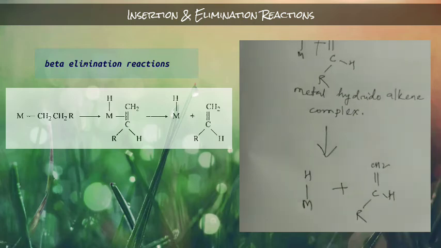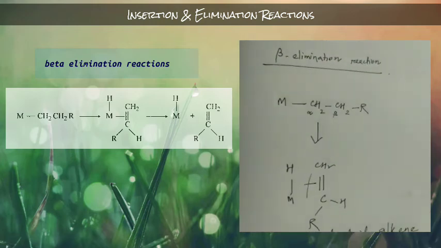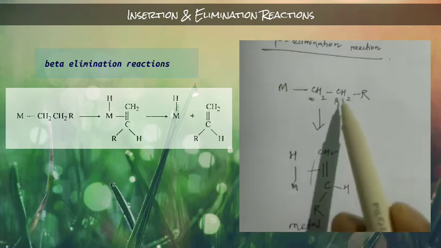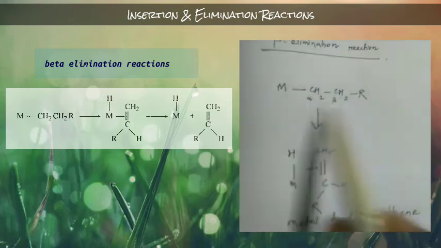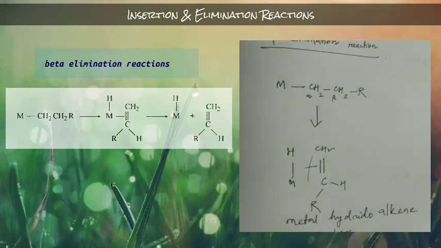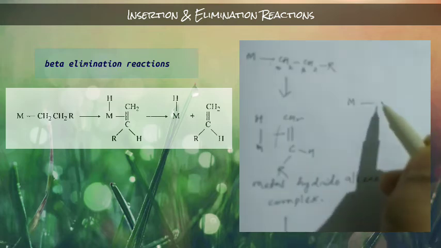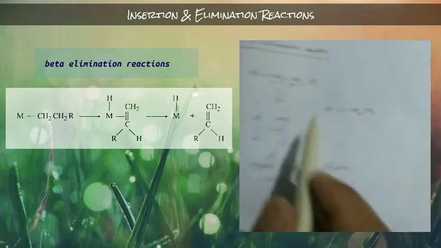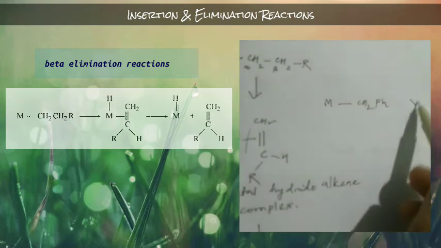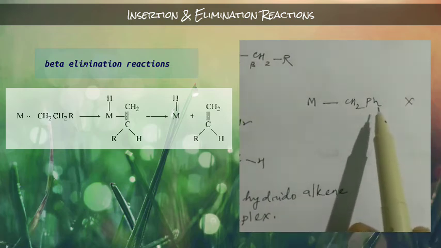So now let us talk about the conditions which must be there to exhibit beta elimination. We have already discussed that there must be a beta hydrogen present in the ligand which is connected with the metal. Suppose this metal has the ligand CH2Ph, is it possible for this complex to exhibit beta elimination? No, it will not. Why? Because it has alpha hydrogen but it does not have beta hydrogen.